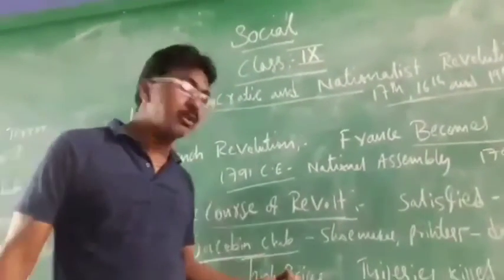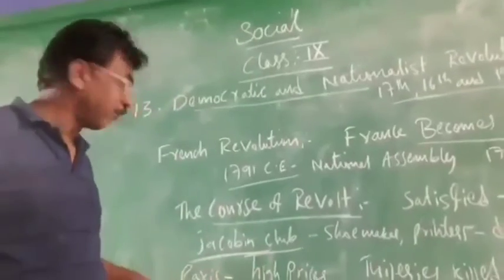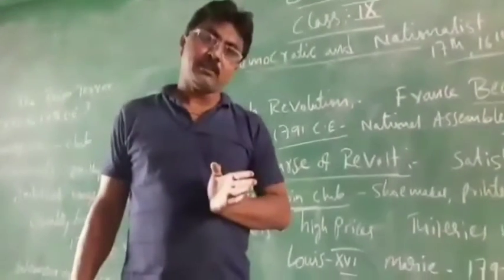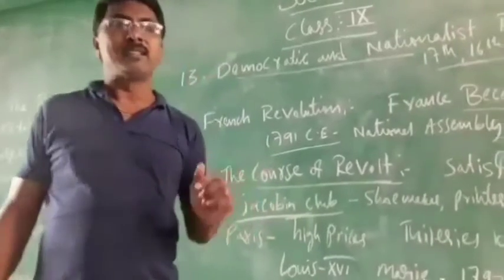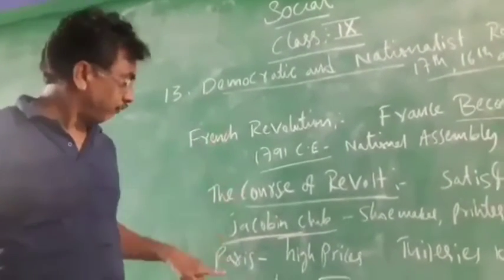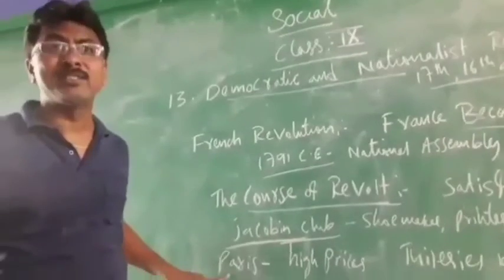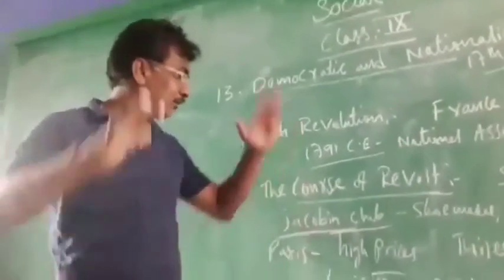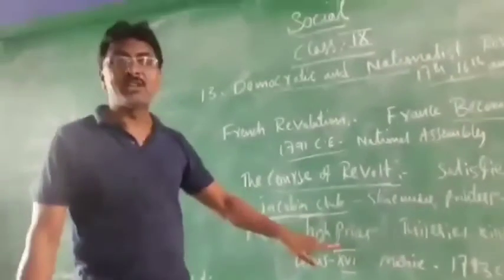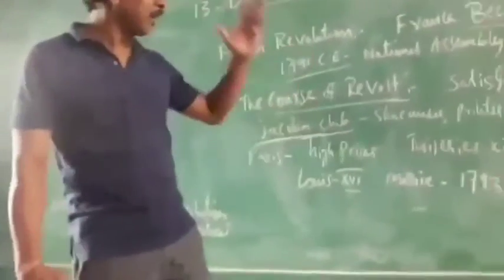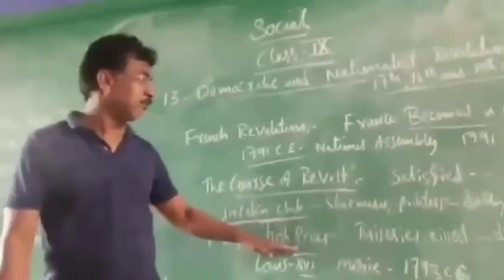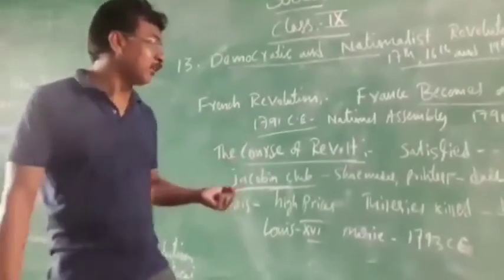Why? Because the revolution happened in Paris, the capital of France. You know that in Paris there is the Eiffel Tower. France's capital is Paris. In Paris there was a revolution demanding that you should ban the Jacobin Club. Why? Because of the monarchy also. Because they are selling at high prices, all of them in the club. And some people angrily killed the